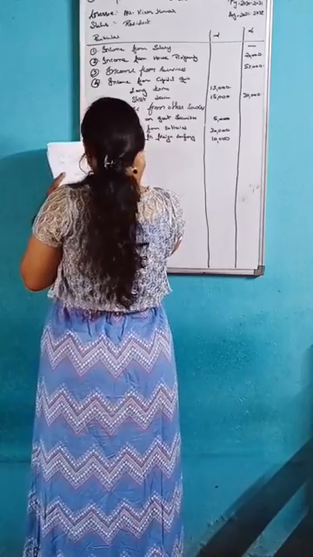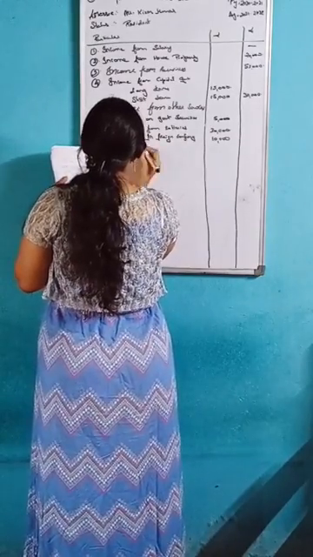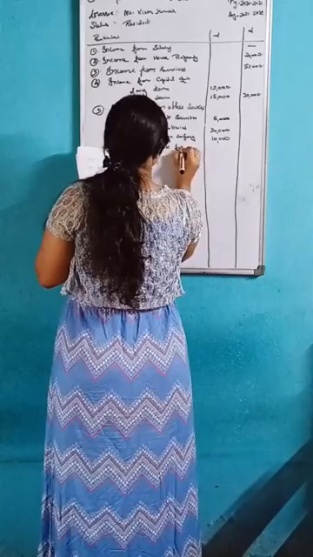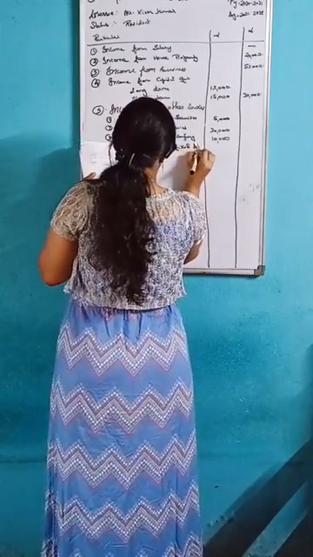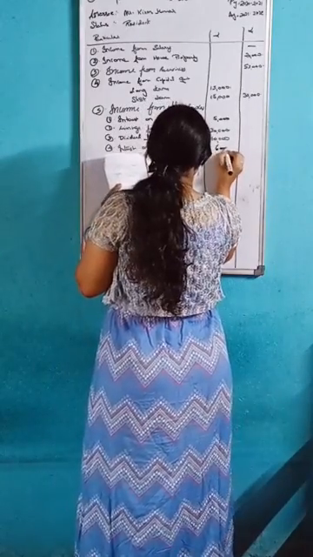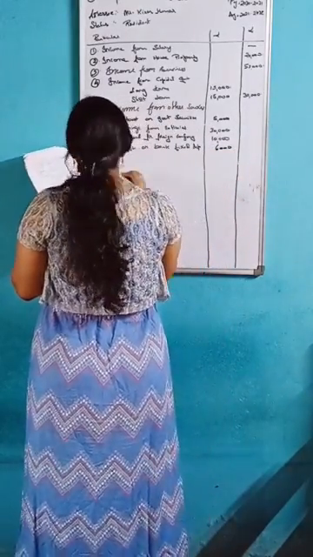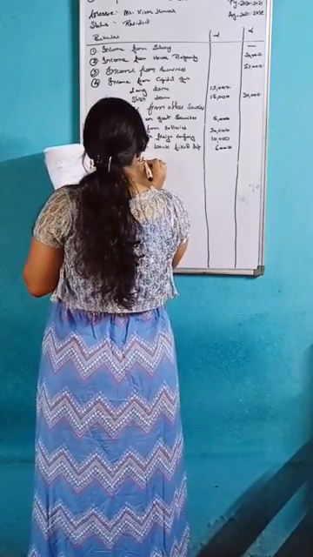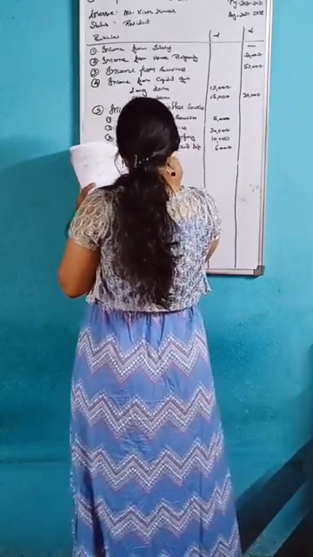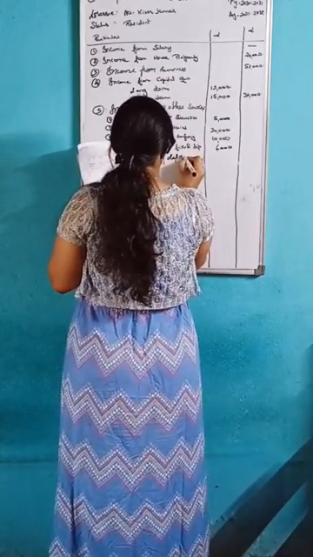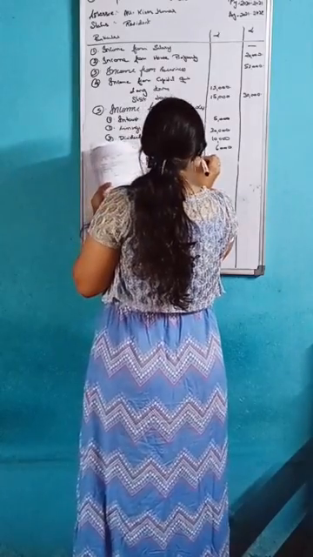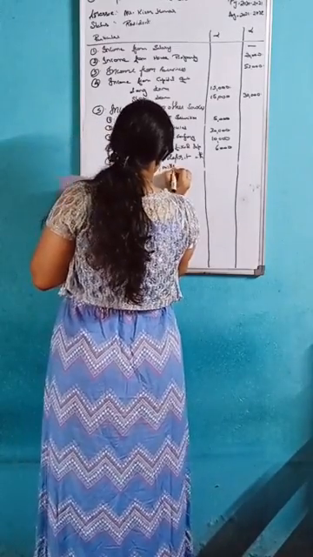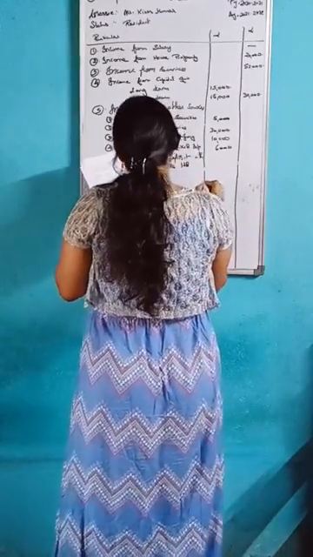Fourth point is interest on bank fixed deposit, it's 6,000. Next one, the last point, is interest on deposit with Binny Mills Limited, that is 5,000.